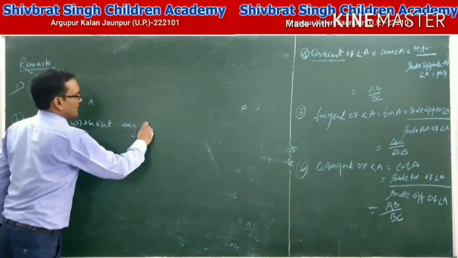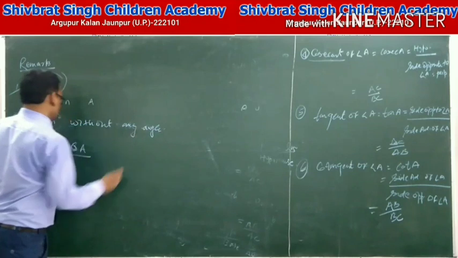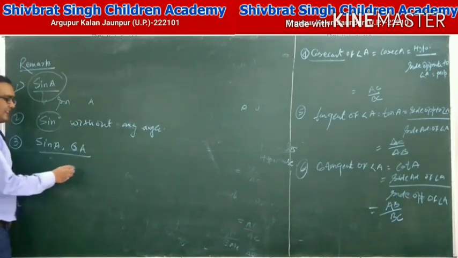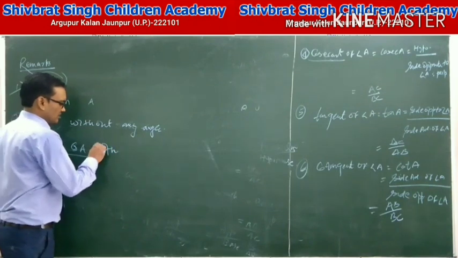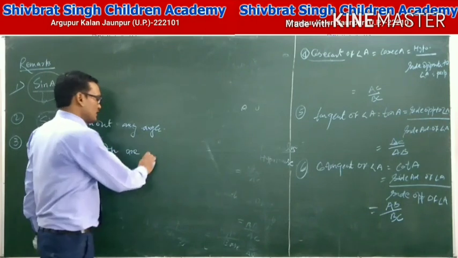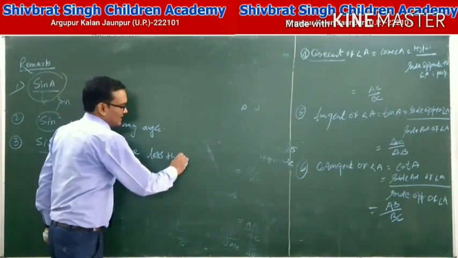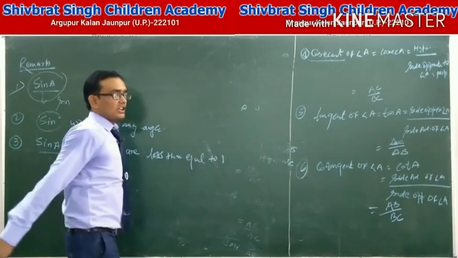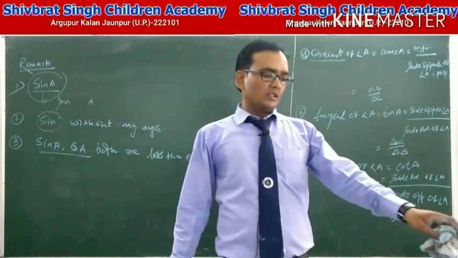And the third very important point is that sin A and cos A both are less than or equal to 1.